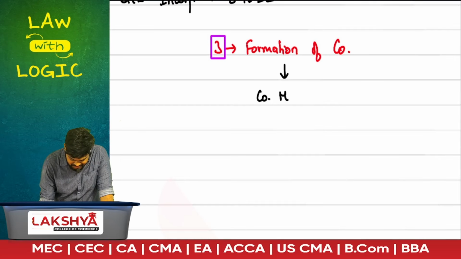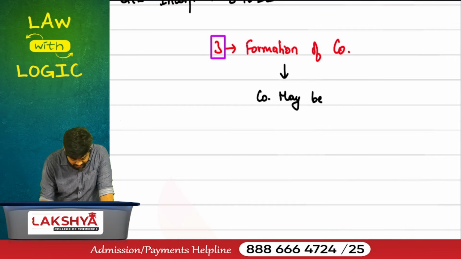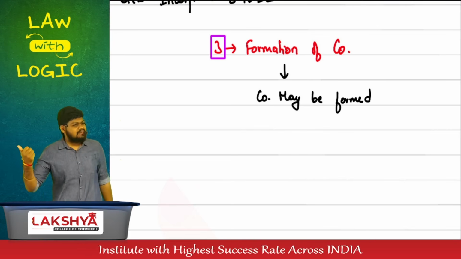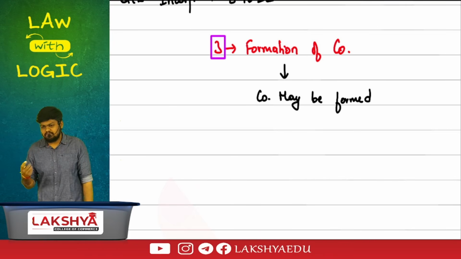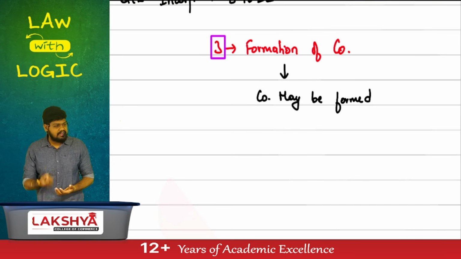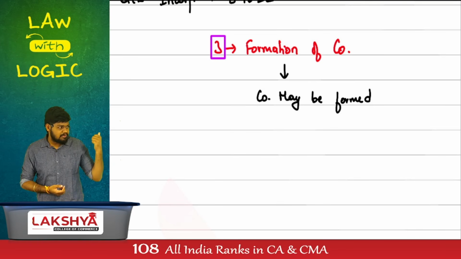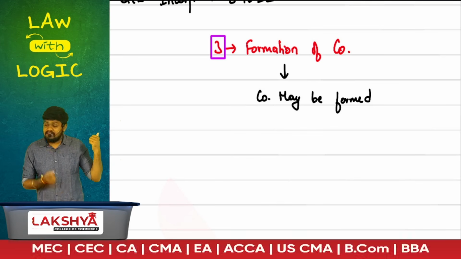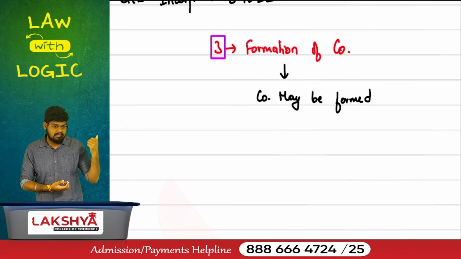Company maybe or must be? Maybe. It is used as maybe, but we'll read it as what? Remember the same logic we have done in the foreign company topic also. What word should have been used? What word has been used? We'll read it as one thing, but we'll write it as another here. We'll write it as maybe, but we'll read and understand it as company must be.